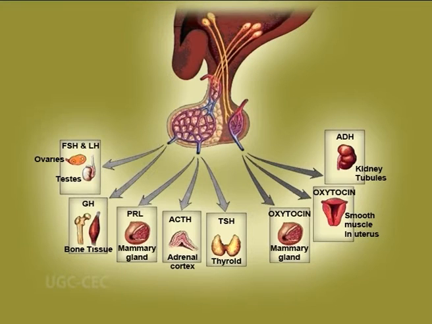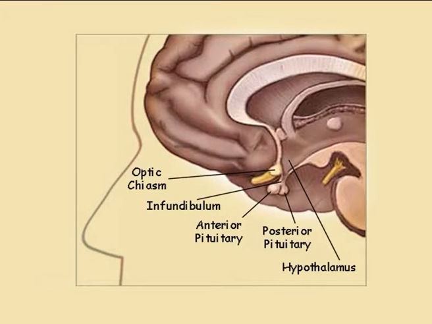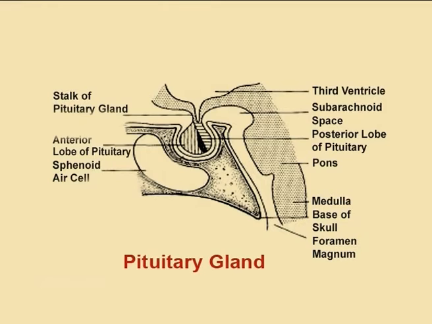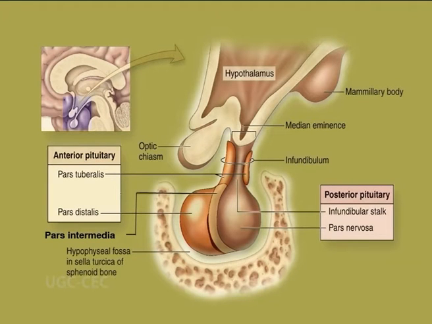Classically, the pituitary gland is considered the master gland of the endocrine system because it secretes the hormones that regulate the endocrine glands, for example, the thyroid gland, the parathyroid gland, adrenal gland and the gonads. But the pituitary gland itself is under the control of the hypothalamus. It is found at the base of the brain, specifically the diencephalon, and is lodged in a depression of the sphenoid bone of the skull called sella turcica, just posterior to the optic chiasma. Thus, the pituitary gland is one of the best protected and inaccessible endocrine glands.